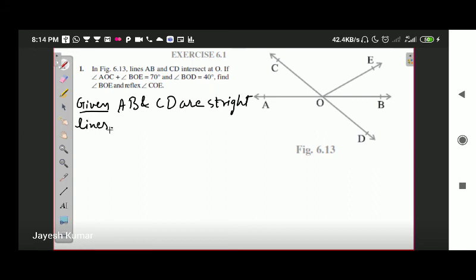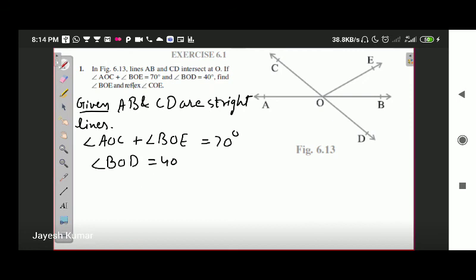Okay, this is the first point. We are given angle AOC plus angle BOE is equal to 70 degree, as well as angle BOD is equal to 40 degree.